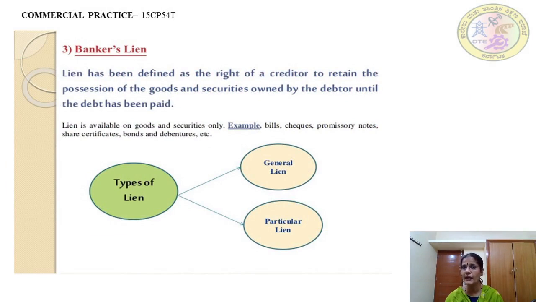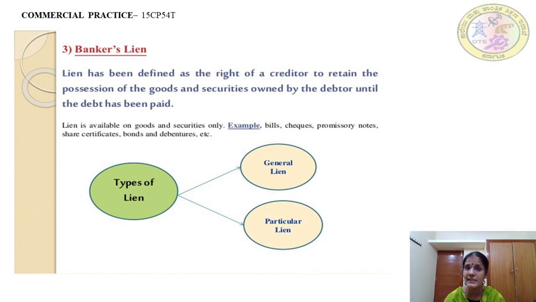So we understood the obligations. Let's know what his rights are. Understanding his rights, we get to the word banker's lien, and there is a word called lien. We know who a banker is, there is nothing to say on that, but we should know what lien is. Here the lien has been defined as the right of a creditor to retain the possession of the goods and securities owned by the debtor until the debt has been paid. What does it mean?